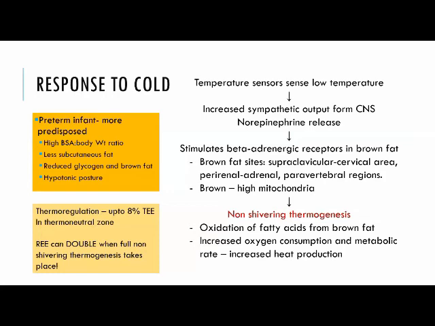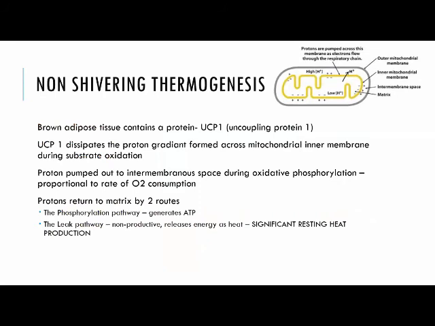So when temperature sensors sense low temperature, there's an increased sympathetic output from the central nervous system, which causes norepinephrine release. This stimulates the beta adrenergic receptors in brown fat. The most common sites are the supraclavicular cervical region, perirenal, adrenal, and paravertebral region. The brown fat is brown because of high mitochondria, and this leads to non-shivering thermogenesis, which is unique to neonates.